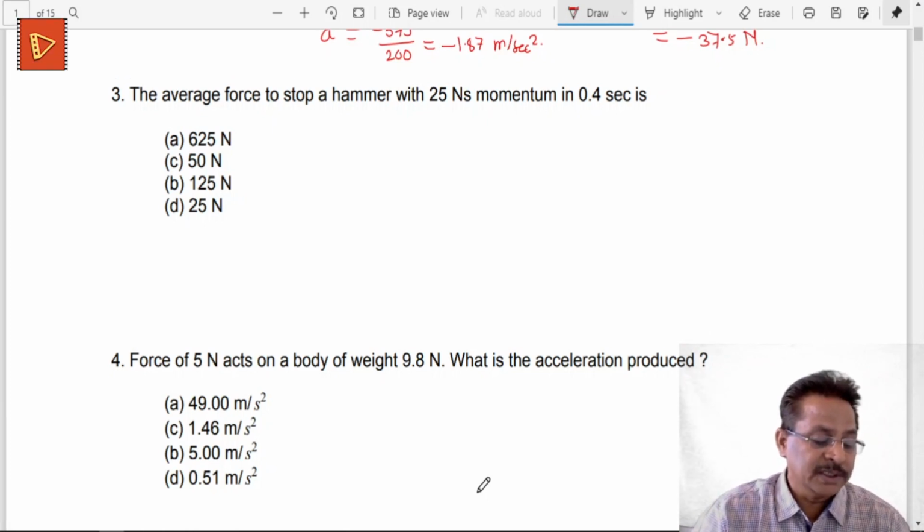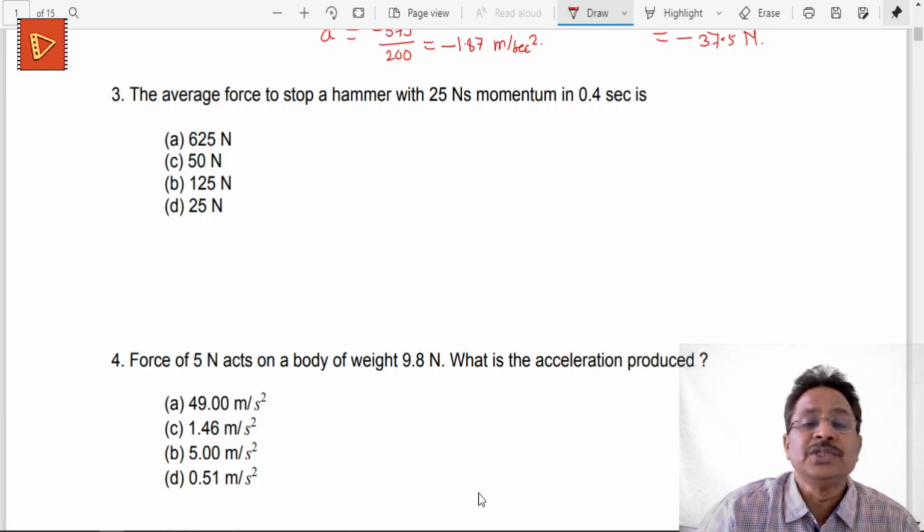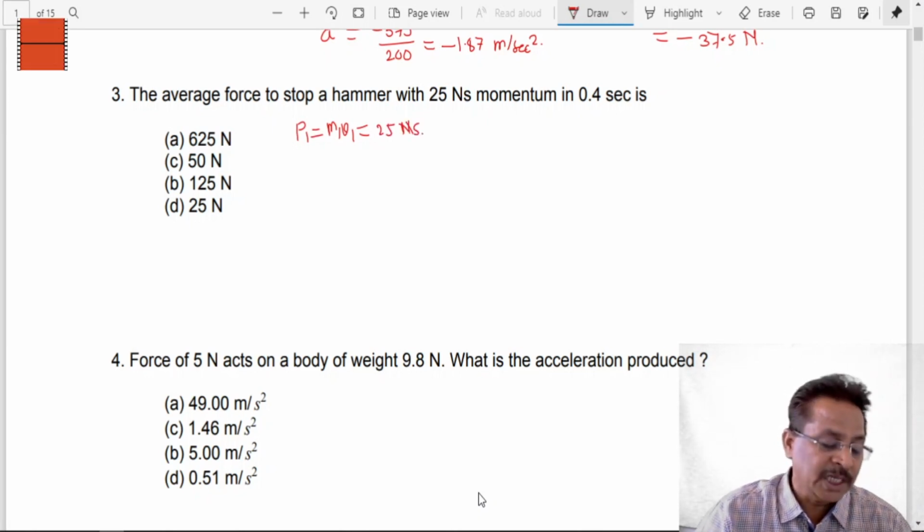For that case, you will require the initial momentum. So initial momentum m1 v1, I can call it p1. P1 is equal to m1 v1 is equal to 25 newtons second. Okay, this much information has been given.